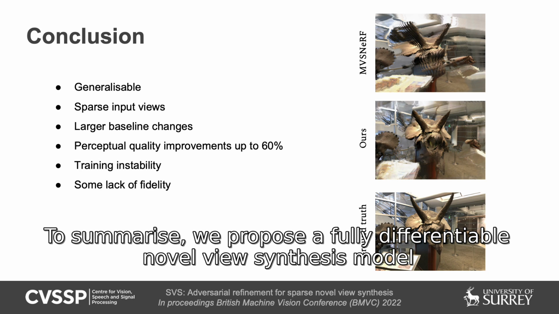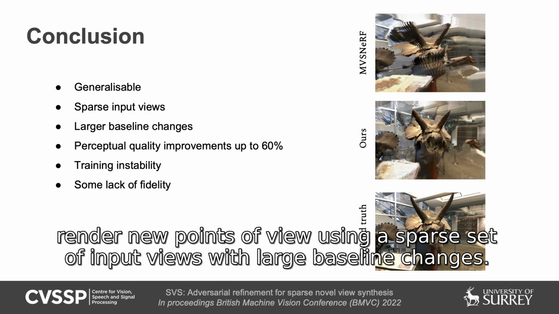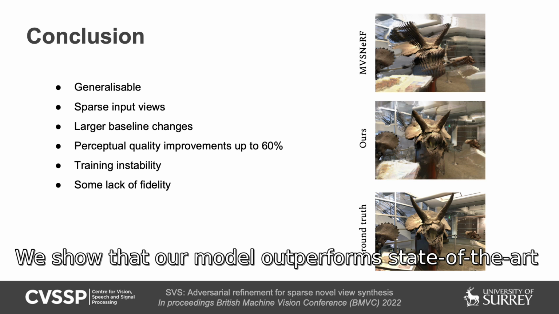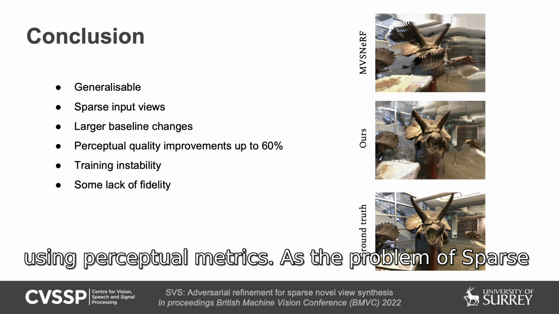To summarize, we propose a fully differentiable novel view synthesis model that generalizes to unseen scenes at test time and can successfully render new points of view using a sparse set of input views with large baseline changes. We show that our model outperforms state-of-the-art models by up to 60% using perceptual metrics.